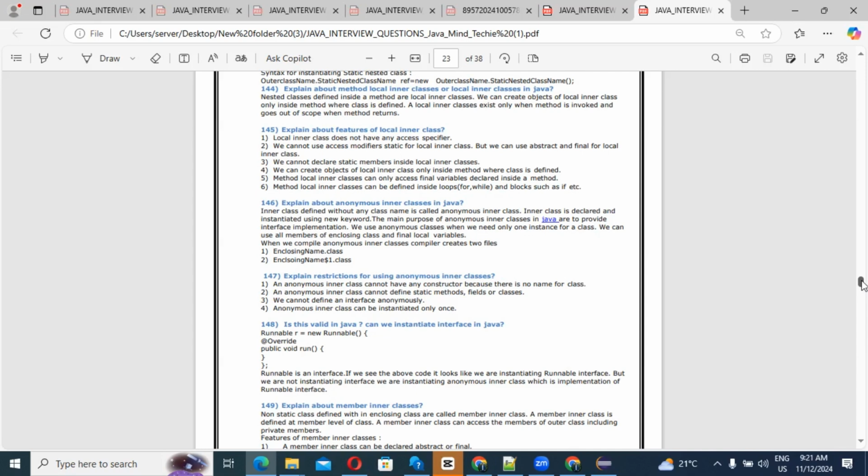A class defined without any class name is called anonymous. Anonymous means we don't know what the name of the class is. That is called an anonymous inner class. An inner class is declared and instantiated using the new keyword. The main purpose of an anonymous inner class in Java is to provide an interface implementation. Yes or no? What is the main purpose, guys? To provide an interface implementation.